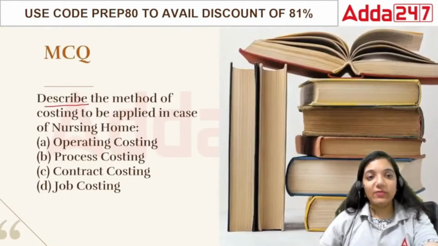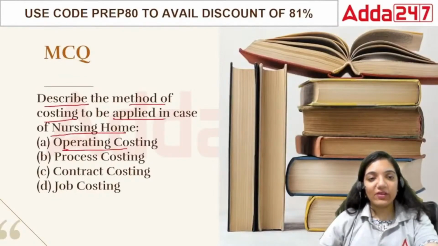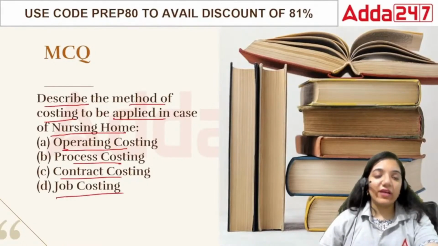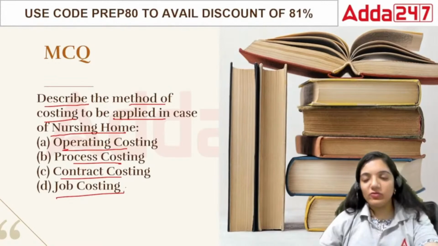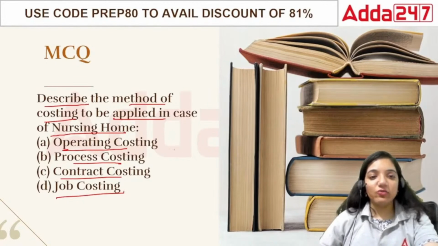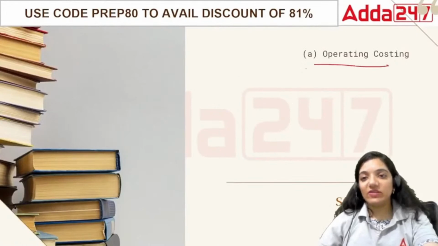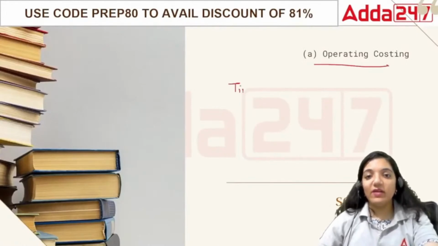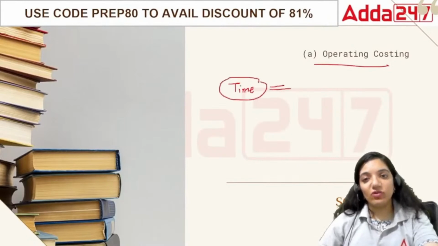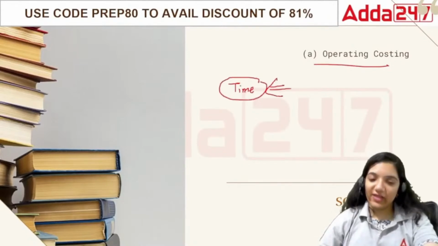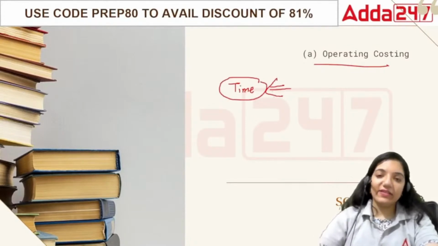Now, here comes the next question. It says, describe the method of costing for a nursing home: operating costing, process costing, contract costing, or job costing. So there are four different kinds of costing: operating, process, contract, or job. A nursing home is basically a place where you are not selling anything. You don't sell health, right? So the correct answer would be service costing or operating costing. Under operating costing, you are just serving. So the cost is related to the time that you are devoting. Nothing else. It's related only to time.